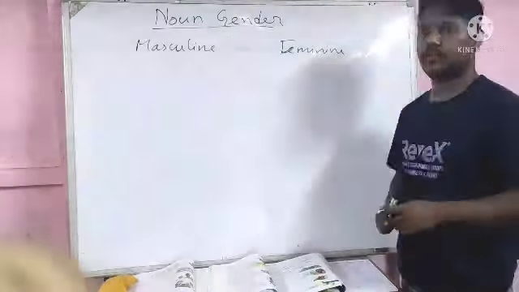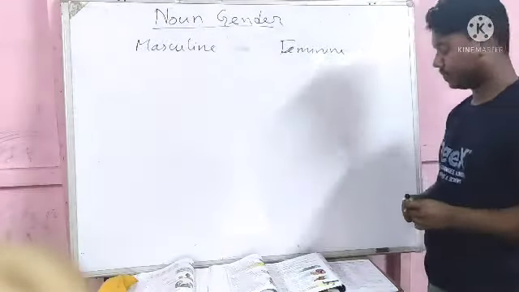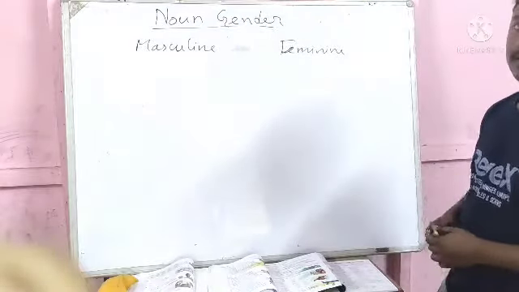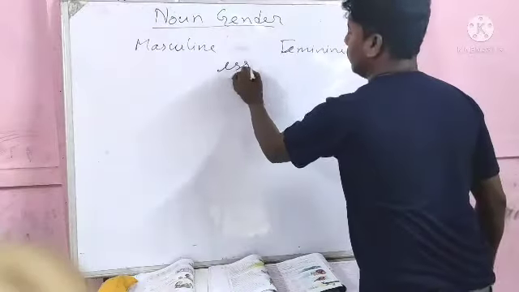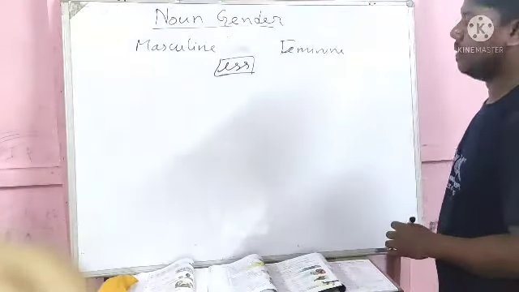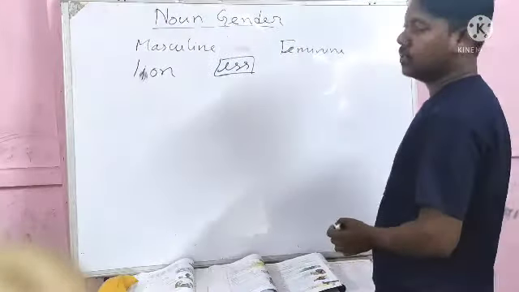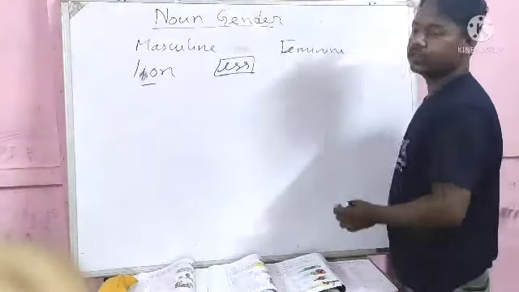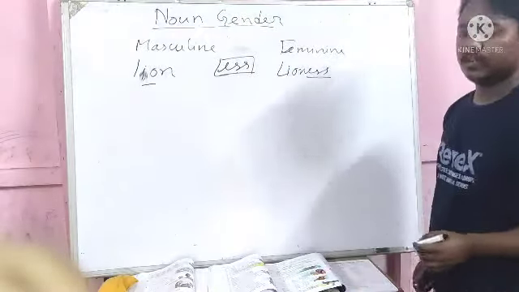Now how do we change the masculine noun into feminine noun? There are some ways to change from masculine to feminine. Generally we add ess to change into feminine from masculine. Lion is the masculine form. To change lion into feminine, we add ess: lioness.